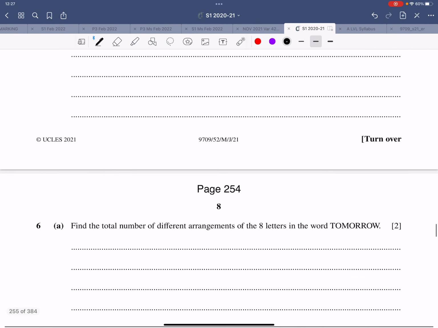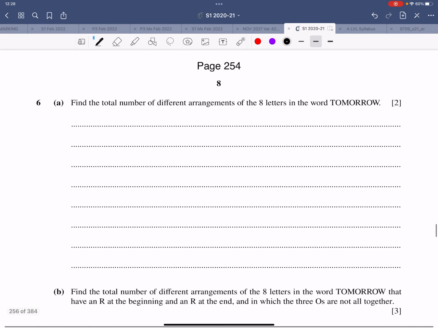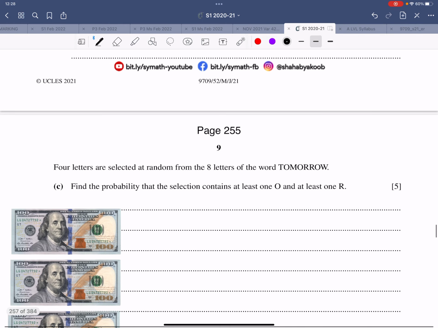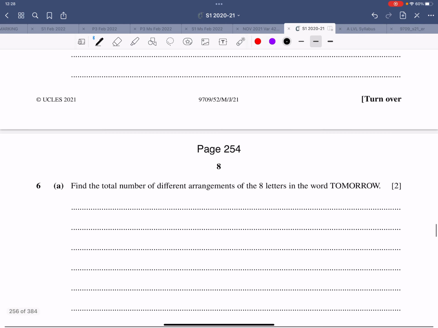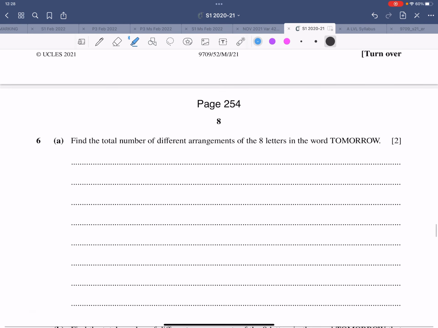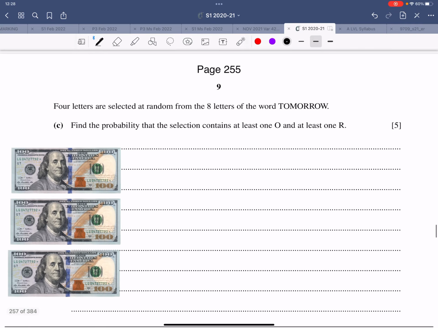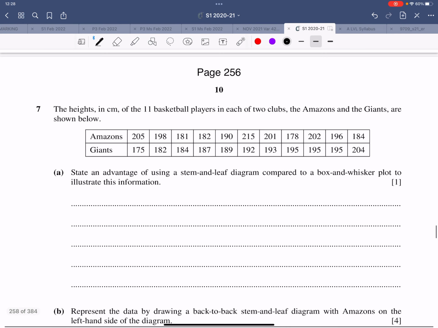Now, this looks like a question of permutation and combination. You might have seen some dollar bills sticking over there. We'll come to that in a short while. NPR, NCR. Now, let me keep this question for last. It's a very, very interesting question. So I want to end the class on a high note. Let me come to this question first.